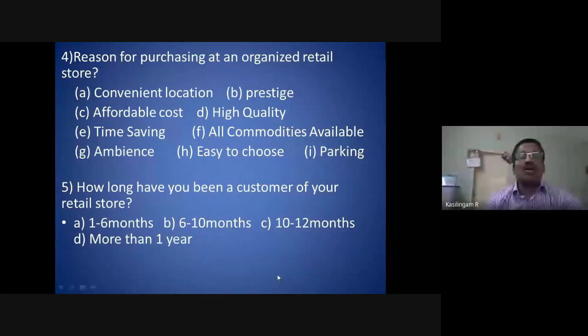Now this one: how long have you been a customer of your retail store? 1 to 6 months, 6 to 10 months, 10 to 12 months, more than 1 year. Then what we will do? 1 to 6 months we give 1, 6 to 10 we give 2, 10 to 12 we give 3, more than 1 year we will give 4. Here there is an order.